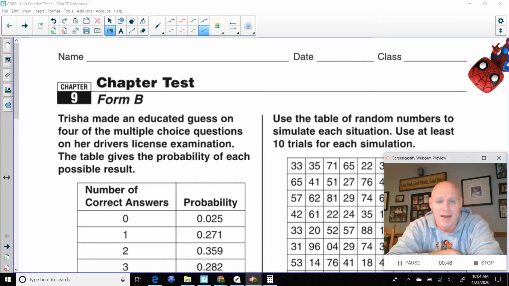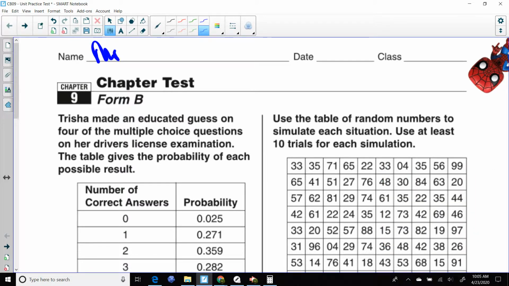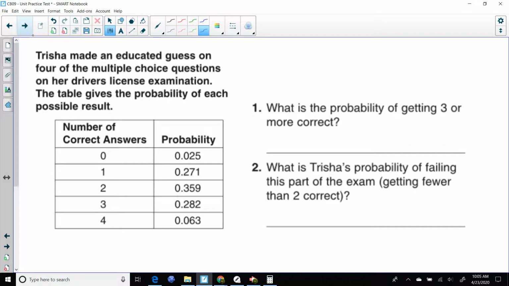All right, back to the chapter test. That's what you came here for. Let's go ahead and break down a couple of these questions. First of all, you want to put your name on it because you are going to want to hang this on the fridge when it's all set and done. Let's go ahead and look at number 1 and number 2.